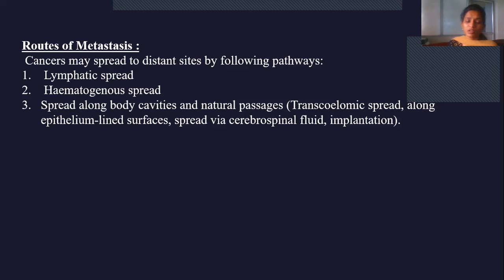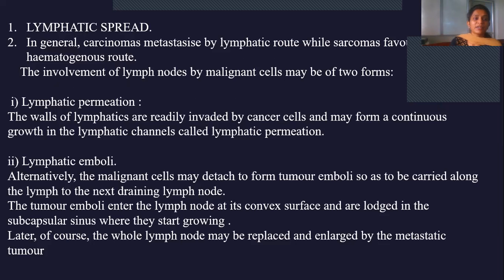Spreading through body cavities and natural passages includes transcoelomic spread along epithelium-lined surfaces, spread via CSF, that is cerebrospinal fluid, and implantation. So this is the third route of metastasis. We'll be discussing each one briefly. First is lymphatic spread.